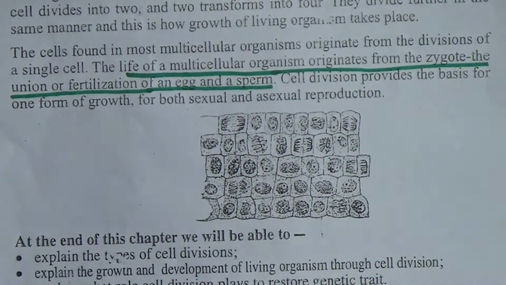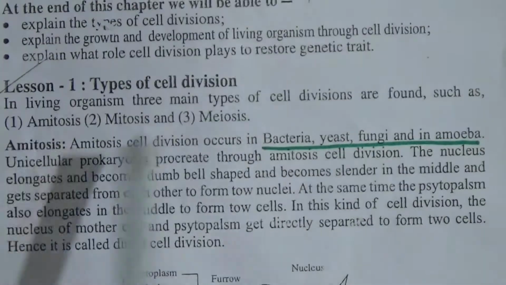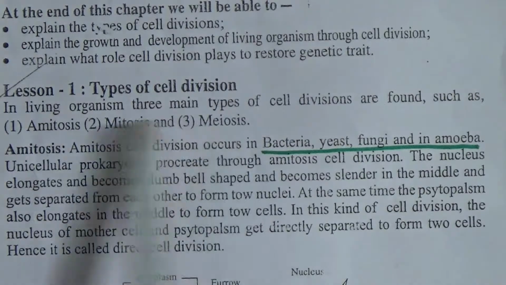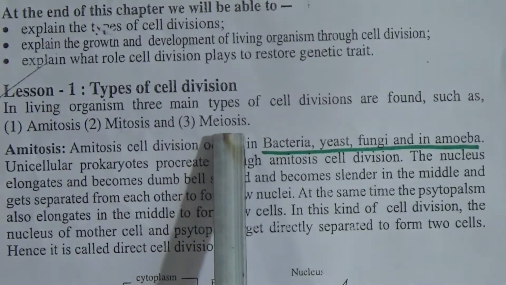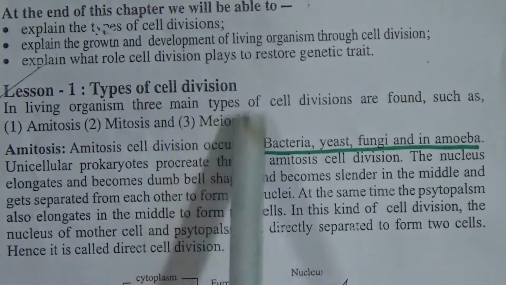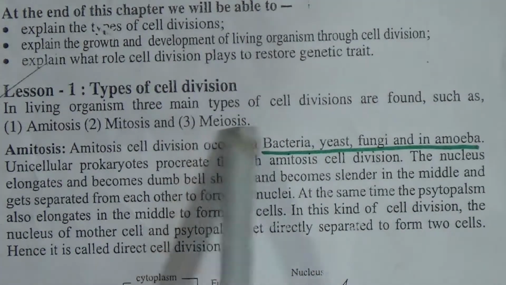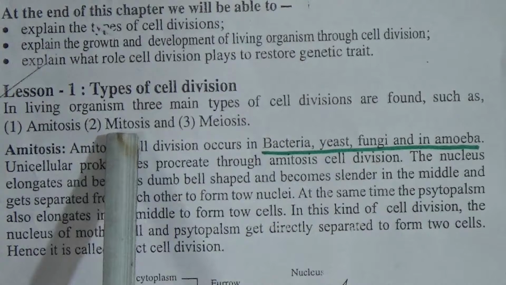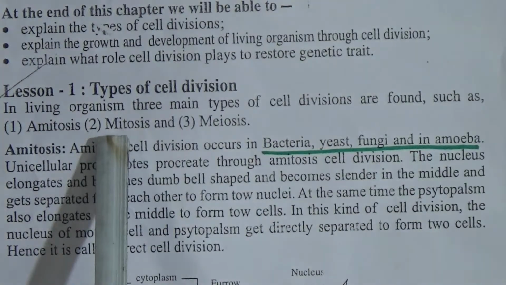Amitosis cell division normally occurs in lower organisms, in protozoa, bacteria, yeast, and mitosis and meiosis occur in higher organisms. In the reproductive organs of higher organisms, meiosis normally occurs.